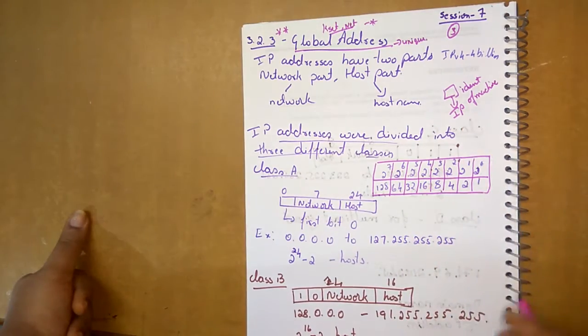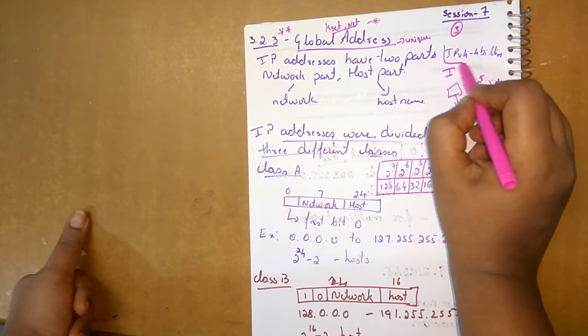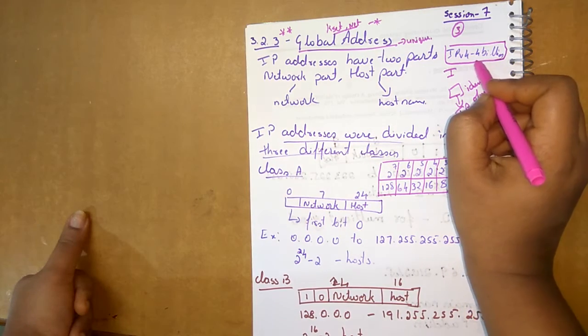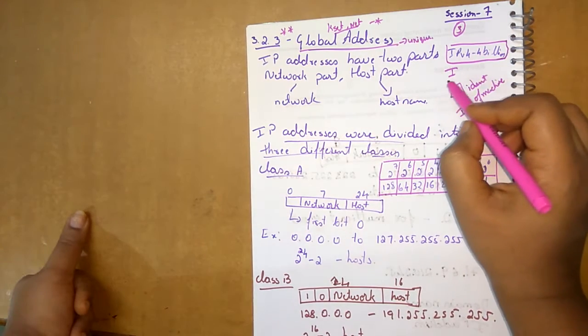In the previous session we have seen IPv4, which is the packet format which we use, which can give you a maximum of 4 billion IP addresses.